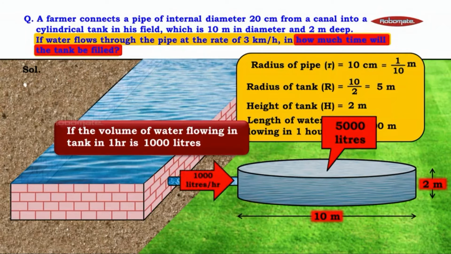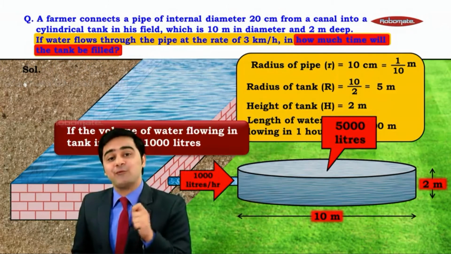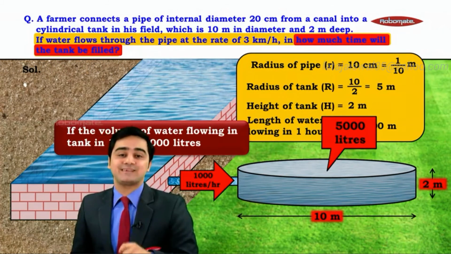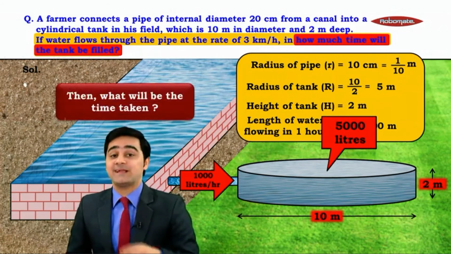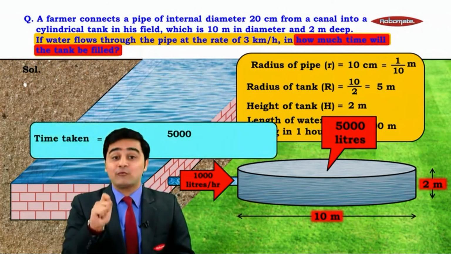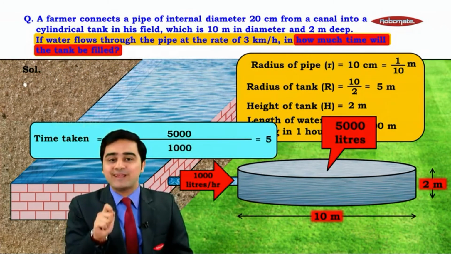So my dear students, if the capacity of the tank is 5000 liters and the volume of the water flowing through the pipe is 1000 liters per hour, what will be the time taken? Yes, we can say that time taken is equal to 5000 upon 1000, which is equal to 5 hours.